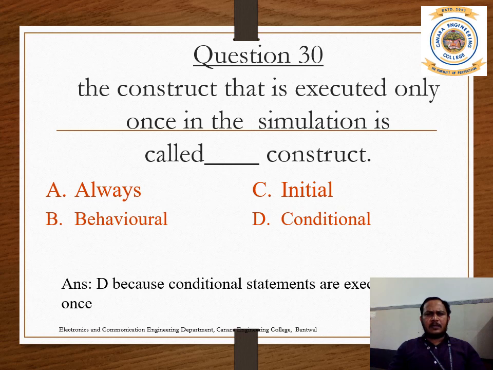The construct that is executed only once in the simulation is called what construct? The answers are always, behavioral, initial, and conditional. So it's like C only. After the statement is executed, it will exit from the loop. So the answer is D.